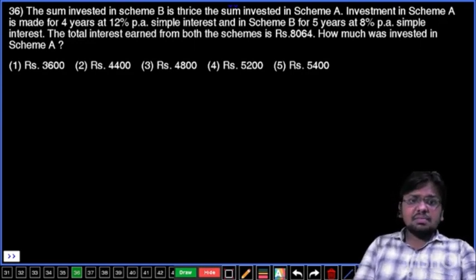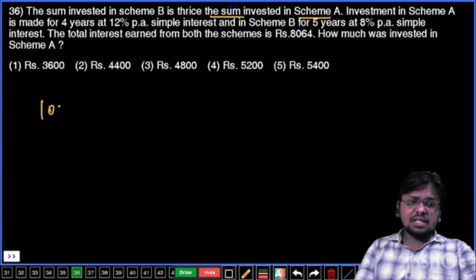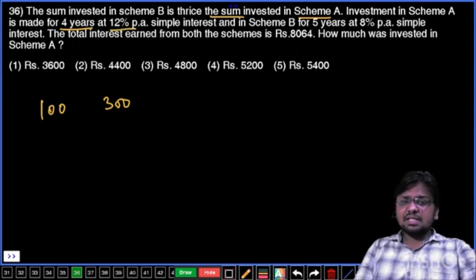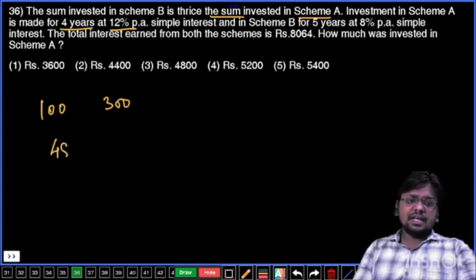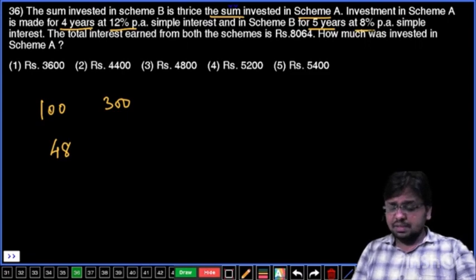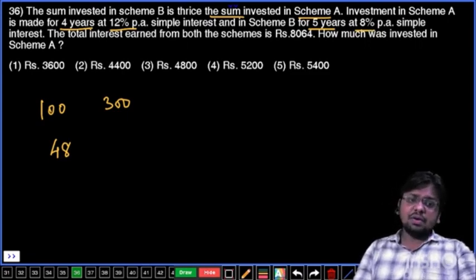Now scheme B's investment is thrice of scheme A's investment. Let's say scheme A's investment is 100 rupees. Scheme B's investment is going to be 300 rupees. In scheme A, interest is for 4 years and rate is 12%. That means overall interest is going to be 48%. That 48% you have to calculate on 100, that means 48. And here scheme B, 5 years at 8%, so overall interest is 40%. 40% of 300 is going to be 120.